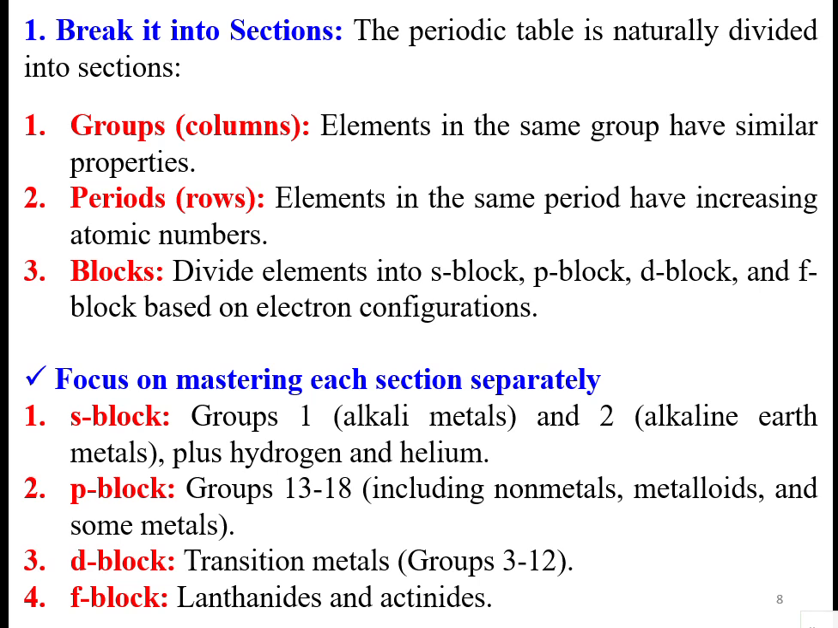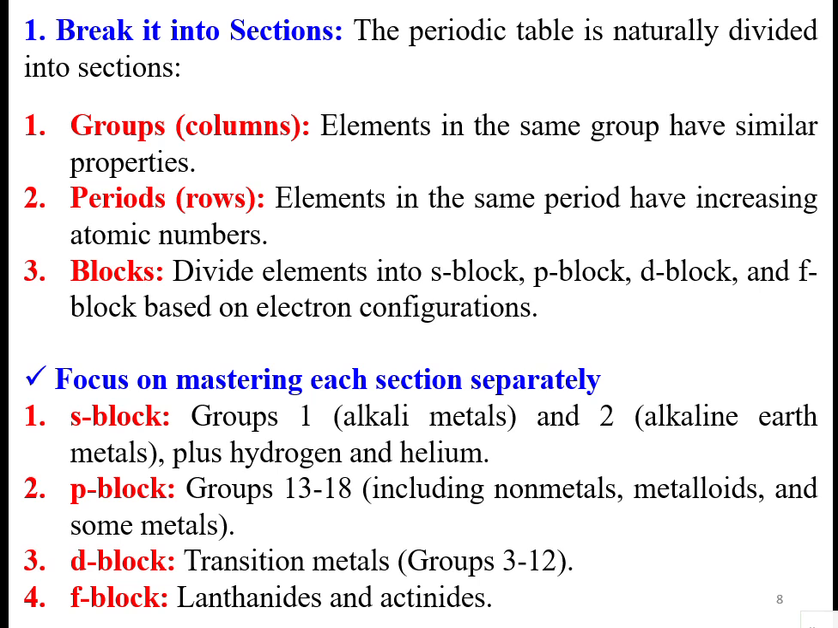S block elements have a spherical shape. P block is a dumbbell shape. D block elements have a double dumbbell structure, and F block is a very complicated structure. Blocks are based on electronic configuration. That's why we are dividing into four blocks like SPDF. Then focus on mastering each section separately: S block, P block, D block, F block.